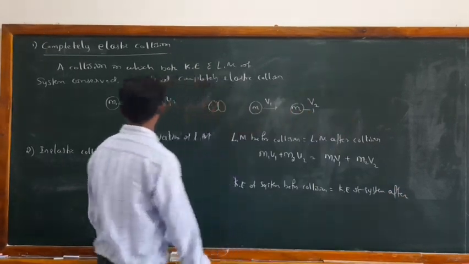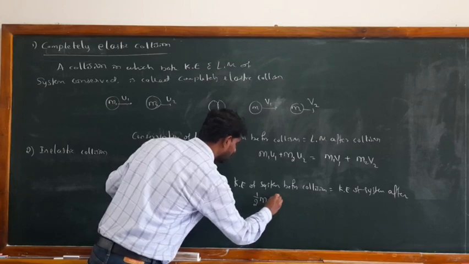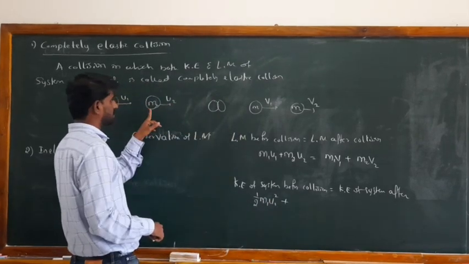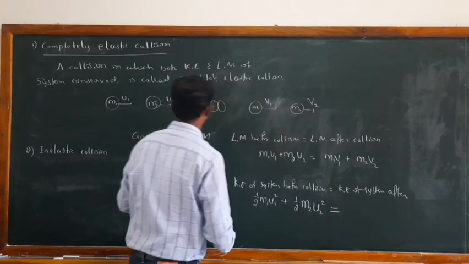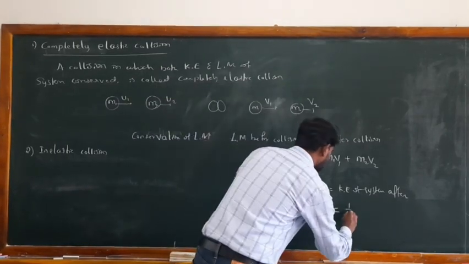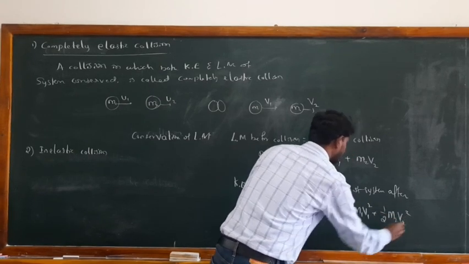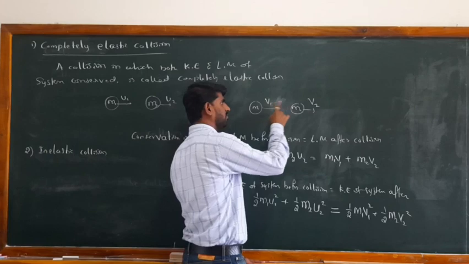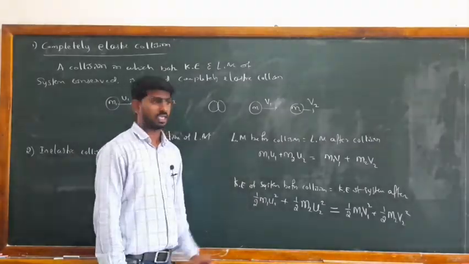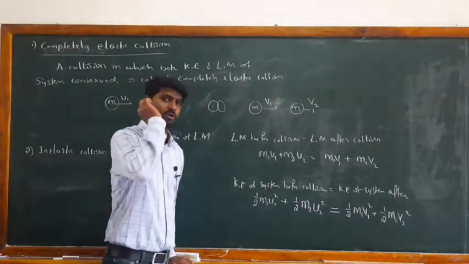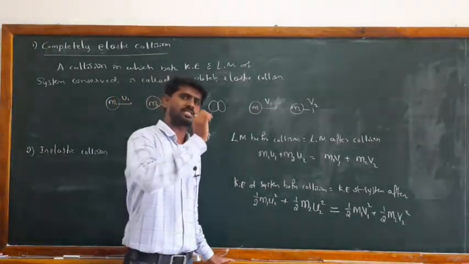Before collision, as per the given data, the kinetic energy of m1 is 1/2 m1 u1 squared, plus there is one more body in the system, m2, with 1/2 m2 u2 squared. This is equal to 1/2 m1 v1 squared plus 1/2 m2 v2 squared, because after the collision their velocities change to v1 and v2. If these two conditions are satisfied, then we call that collision a perfectly elastic collision, or a completely elastic collision.